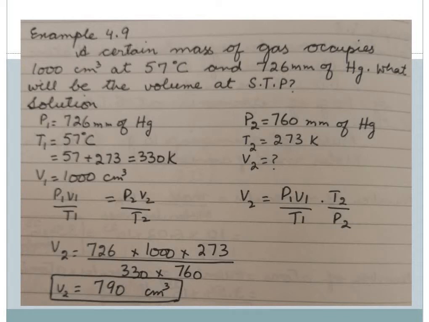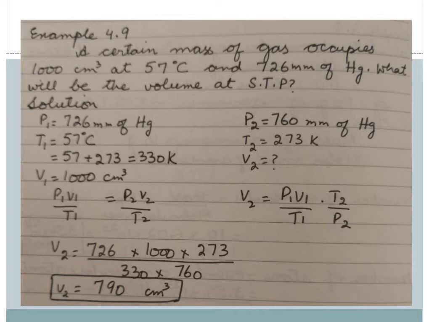They have not mentioned what temperature and pressure we take as standard over there. So you have to learn this: the temperature is 273 Kelvin, and the pressure depends on what other unit is in your question. If the other pressure is in atmosphere, then you have to use 1 atmosphere. If it is torr, you have to use torr, and if it is in millimeter of mercury, you have to use millimeter of mercury.